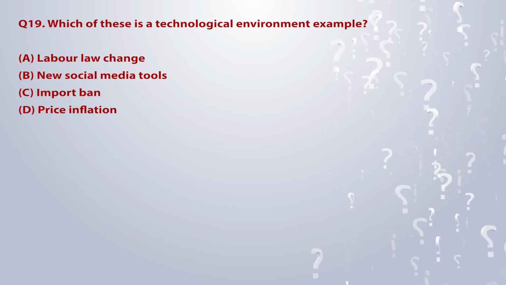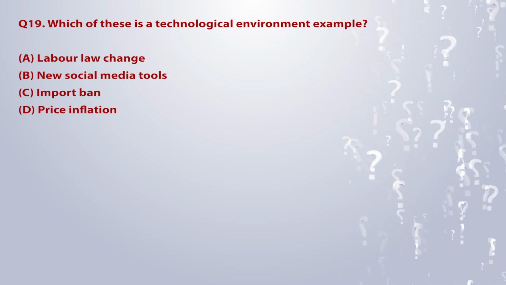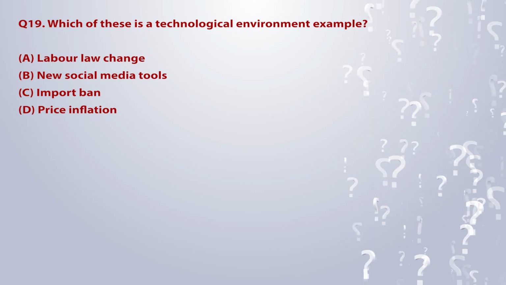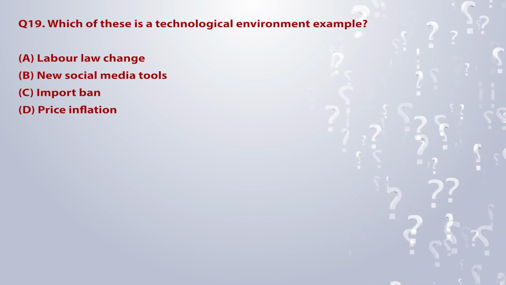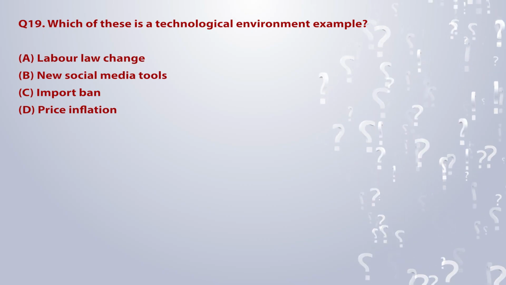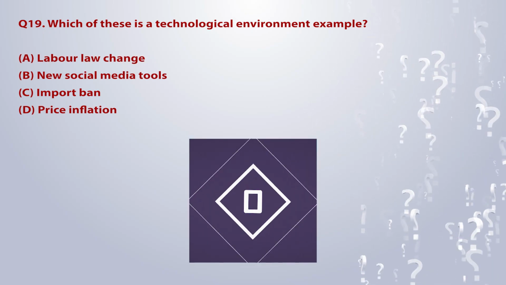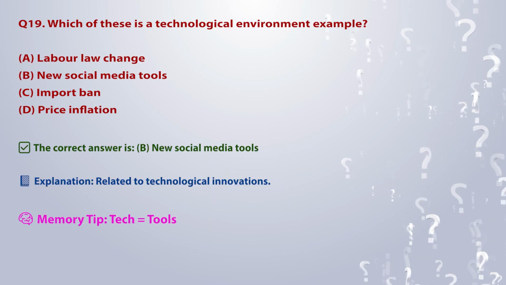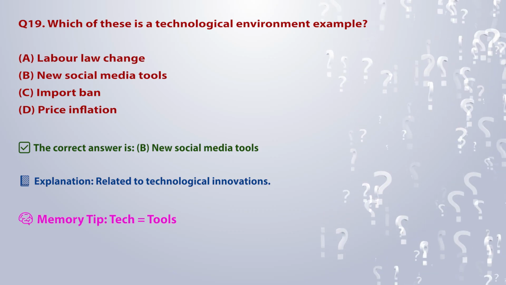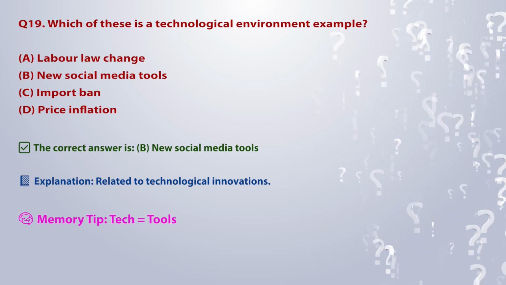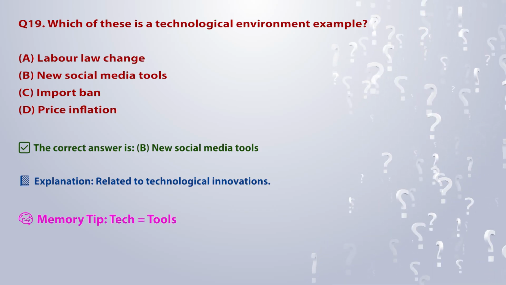Q19. Which of these is a technological environment example? A. Labor law change. B. New social media tools. C. Import ban. D. Price inflation. The correct answer is B. New social media tools. Explanation: related to technological innovations. Memory tip: tech is equal to tools.